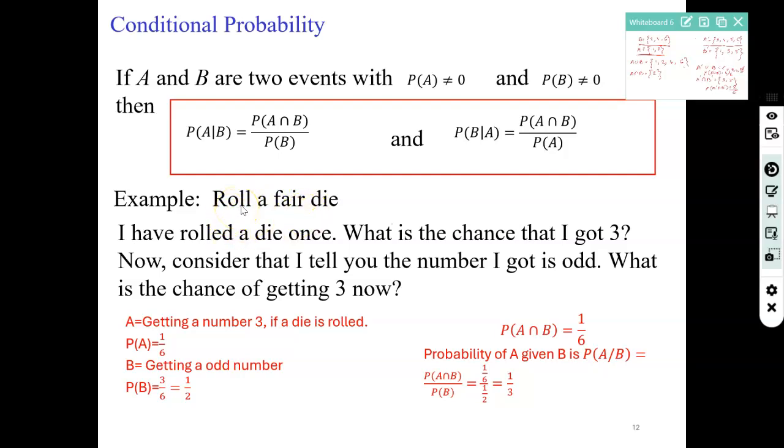So, rolling a fair die. I have rolled a die once. What is the chance that I got 3? So, you know that rolling a die, what will be the possible outcomes? Can you pause the video and tell me what can be the possible outcome?